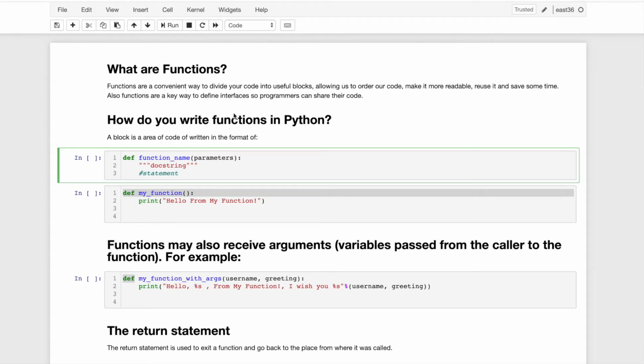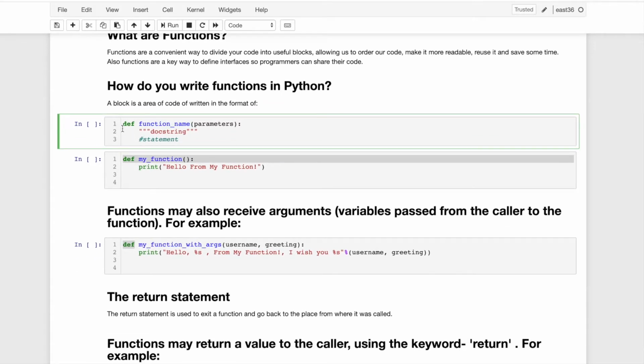In Python, a function generally starts with the keyword def, and then we write the name of the function, and then we pass the parameters. So that is the structure of how to define a function.